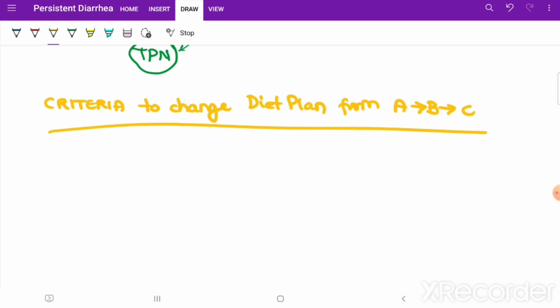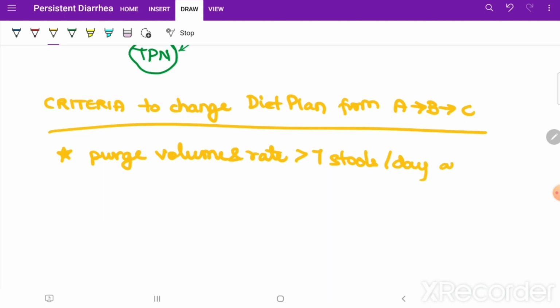So if we have started and these all are happening, like for example, when I tell you the criteria, you'll understand. Purge volume and rate is more than 7 stools per day at the end of 7 days of the diet plan. At the end of 7 days also, after giving the diet, still the purge volume and rate is more than 7 stools per day, means you have to shift to the higher level.